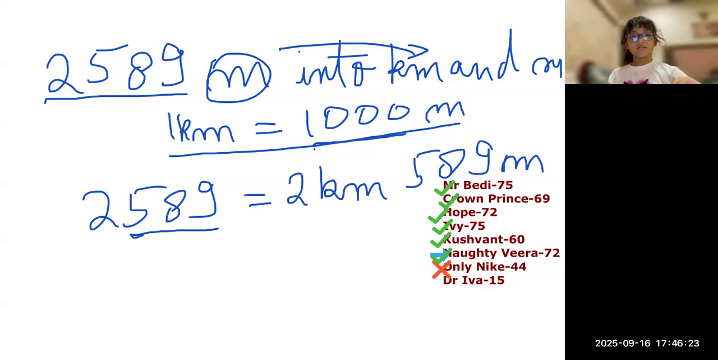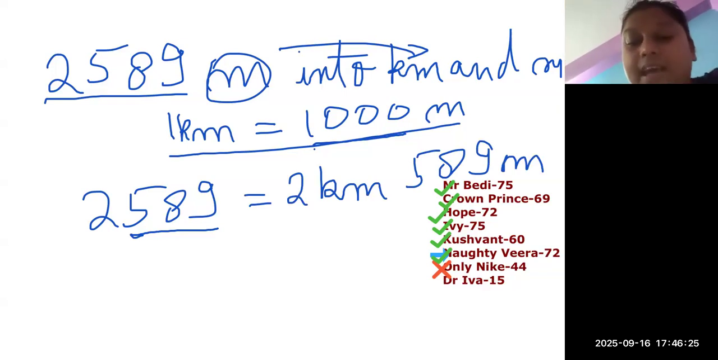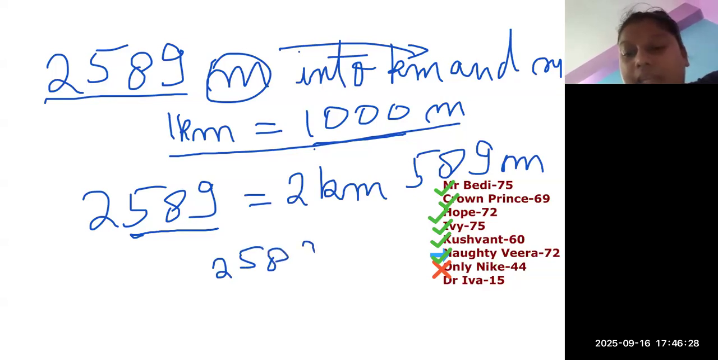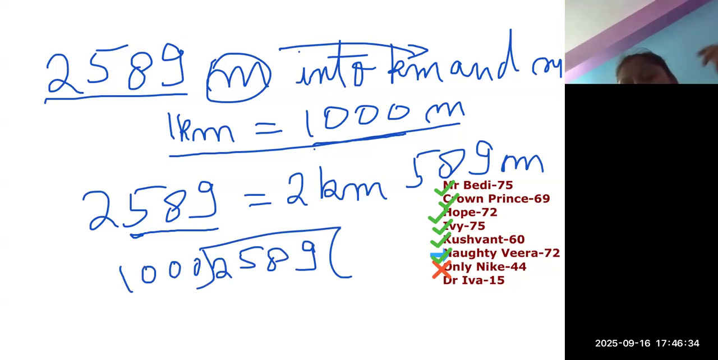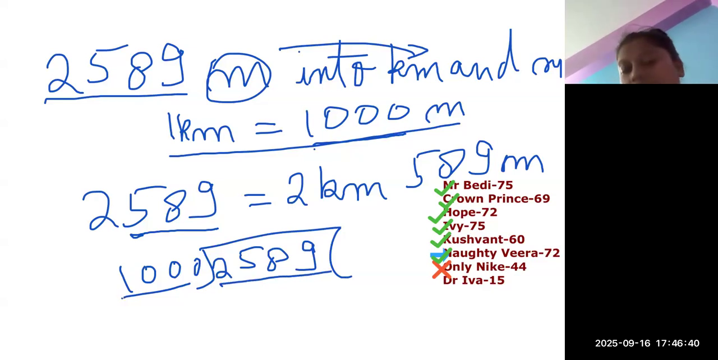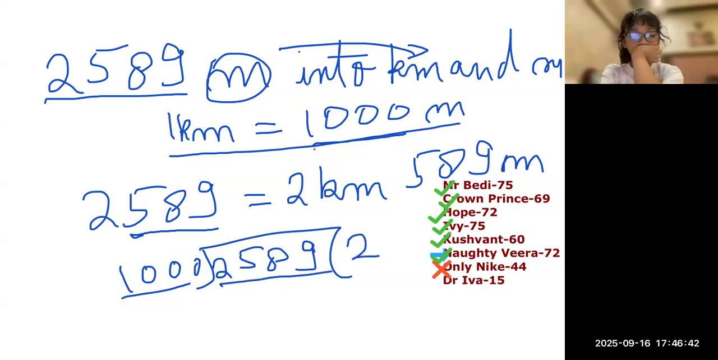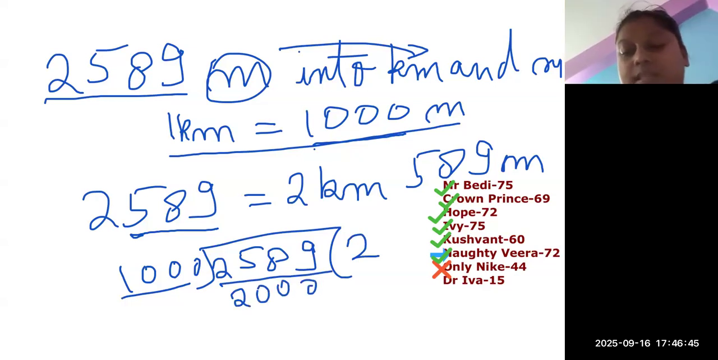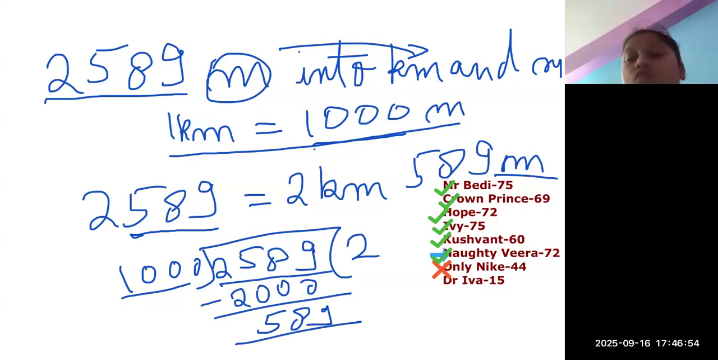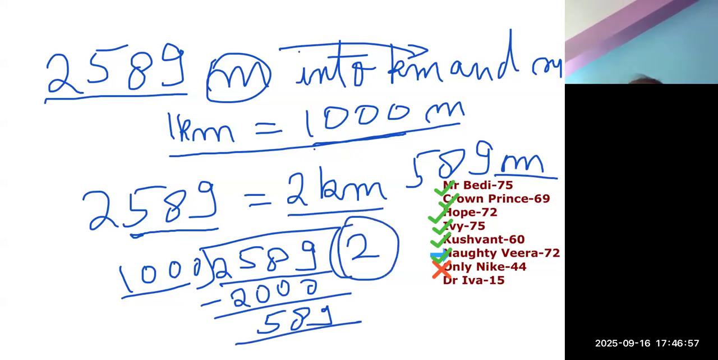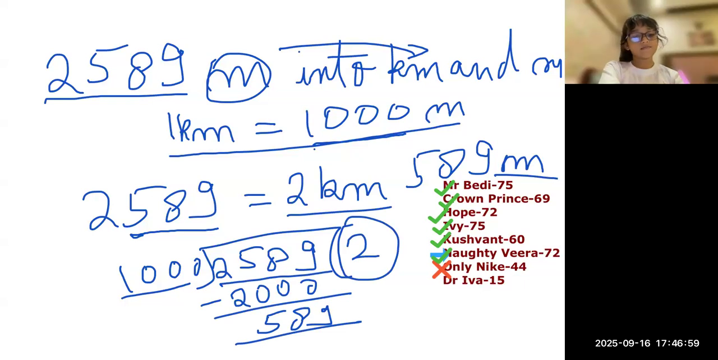Now I understand. Another way to solve is that you can divide 2589 by 1,000. When you divide this by 1,000, there are four numbers, so you will take all four numbers for the division. Obviously, you will choose 2. So 1,000 into 2 is 2,000. Minus, you get 589. Whatever is your remainder is your meters. Whatever is your quotient is your kilometers. Okay? Shall I give another question to everyone?